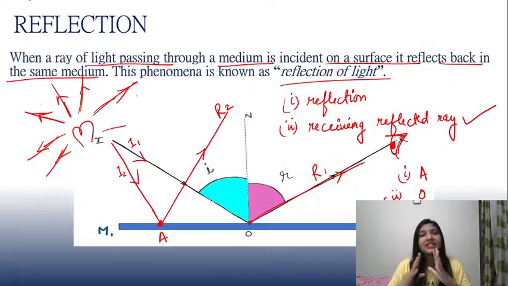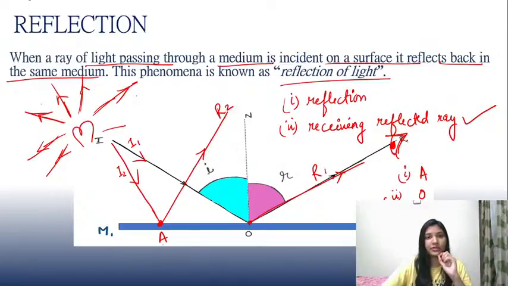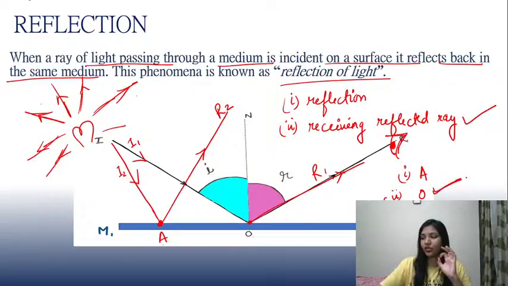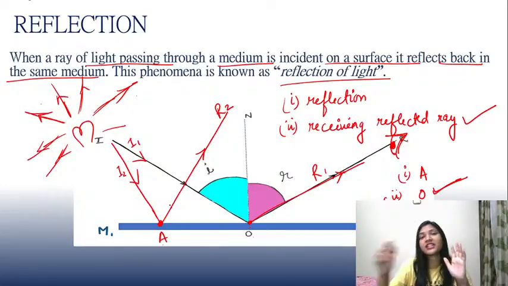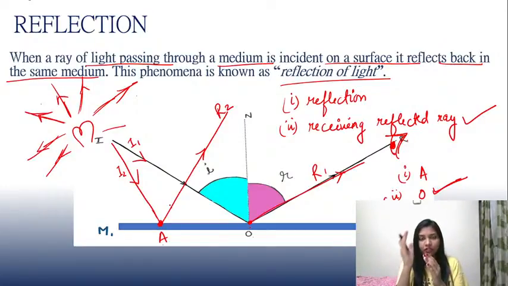If you understand the concept of reflection, then I'm very sure you must be able to know that the person will be able to see O, not A. Why? Because the person is receiving reflected rays coming from point O, but the reflected ray coming from point A is not received by the person. इंसान जो व्यू कर रहा है वो पॉइंट ए से कोई भी रिफ्लेक्टेड रे को रिसीव नहीं कर रहा, तो दैट इज वाई पॉइंट ए तो उसे दिखाई ही नहीं देगा. उसे कौन सा पॉइंट दिखाई देगा? पॉइंट ओ दिखाई देगा, बिकॉज इट इज रिसीविंग दोज रिफ्लेक्टेड रेज फ्रॉम पॉइंट ओ.